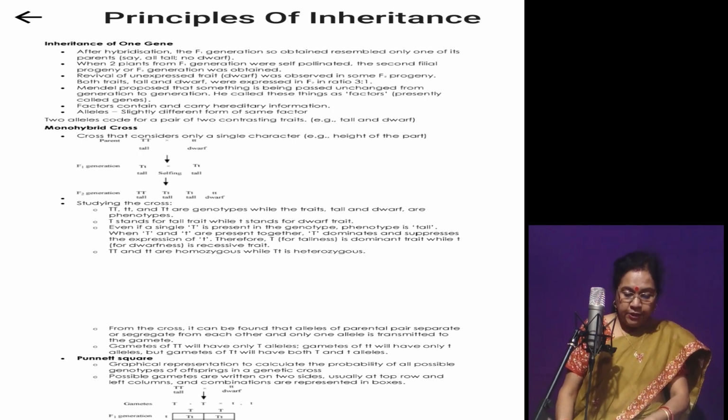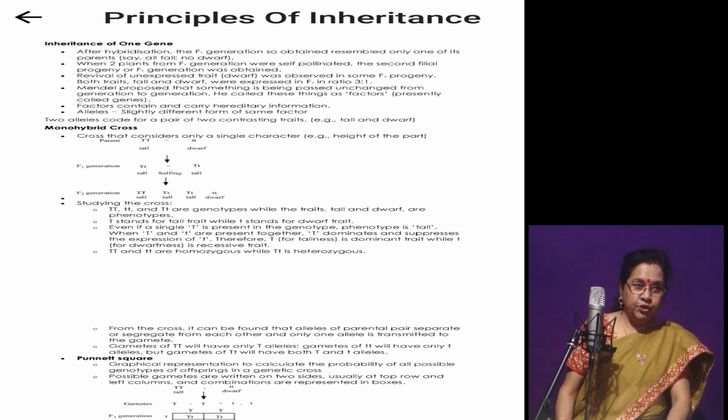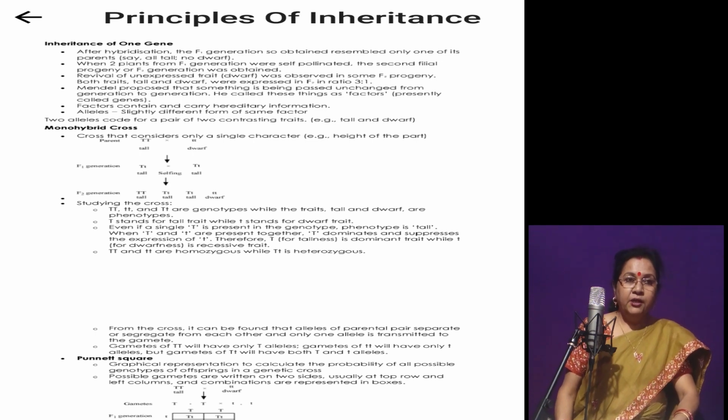Here, I mean to say that in Mendel's experiments, monohybrid cross, he observed that in the F1 progeny, the dominant trait, tallness, suppresses the dwarfness recessive gene. And then he gave Mendel's laws of inheritance.